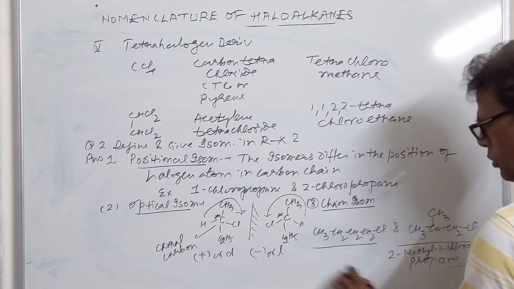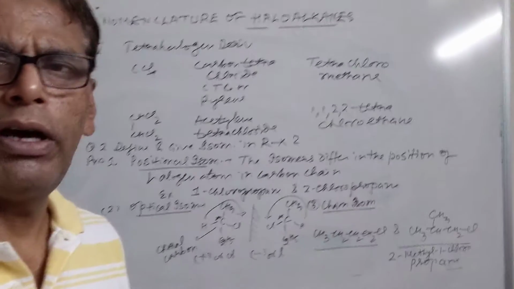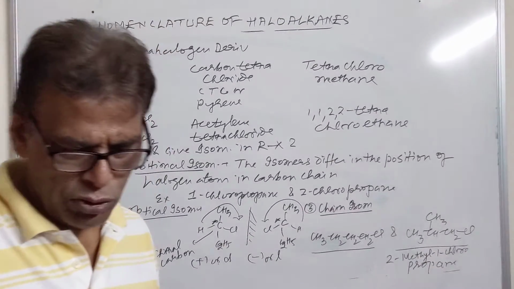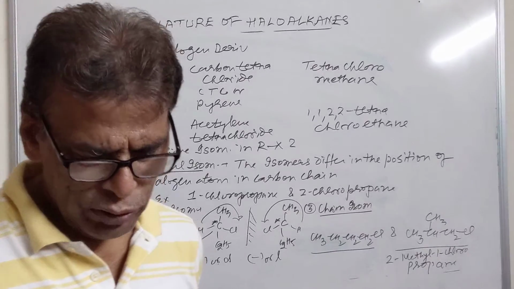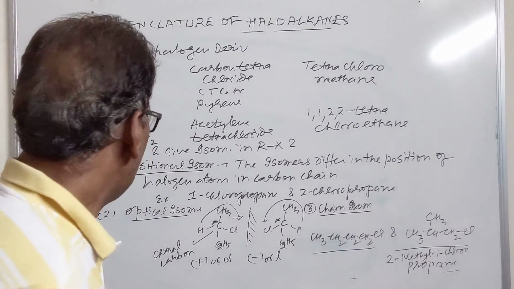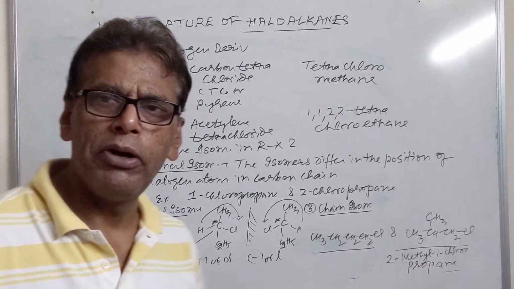So these are the two questions on haloalkanes. First was the nomenclature of haloalkanes. Second question is the isomerism shown by alkyl halides. They show three types of isomerism: chain, positional, as well as optical isomerism. So this is all about this lecture.